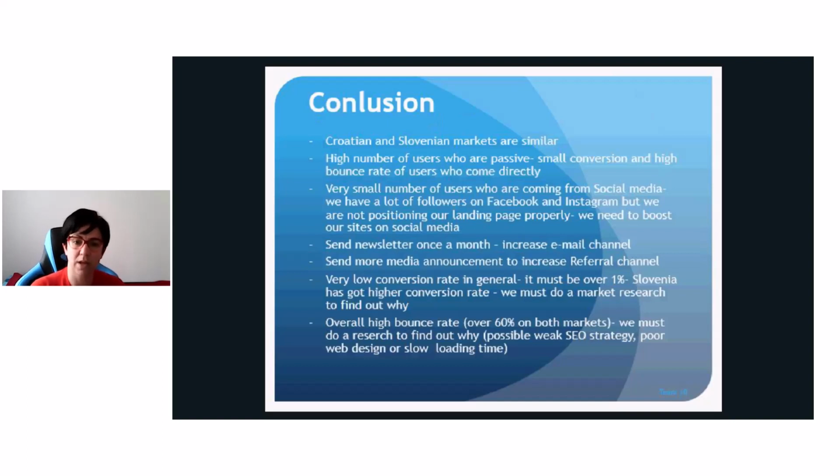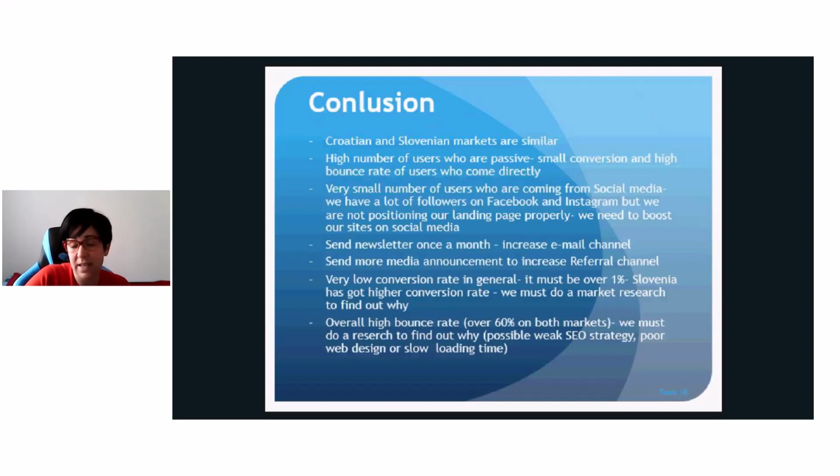We have a very small number of users who are coming from social media. We have a lot of followers on Facebook and Instagram, but we are not positioning our landing page properly. We need to boost our site on our social media, and a lot of people would come to use our site in that matter.